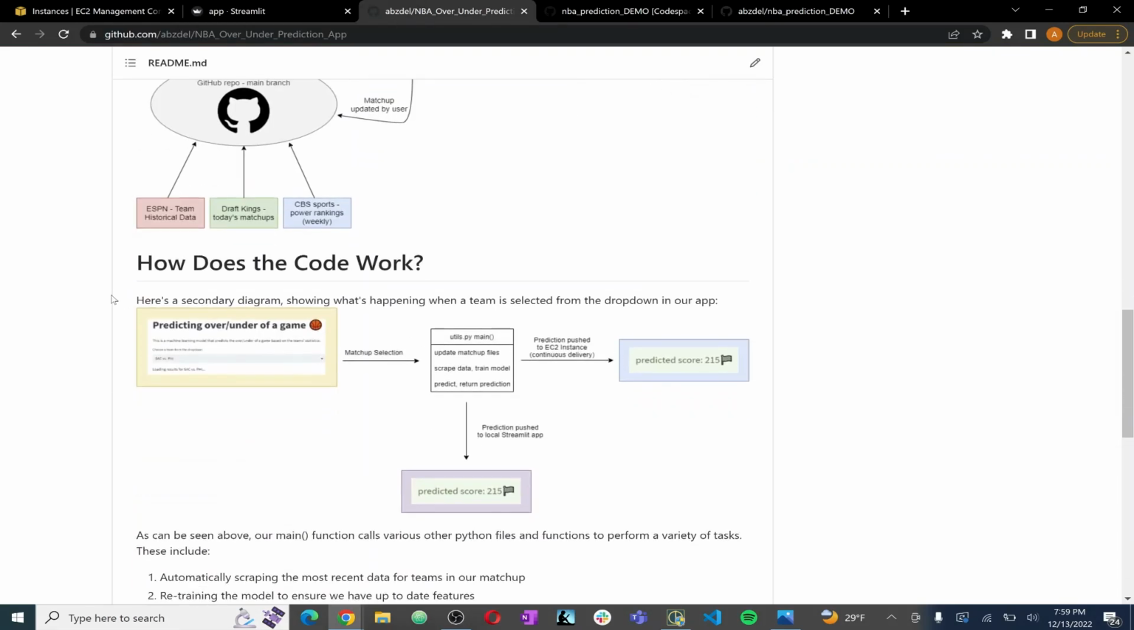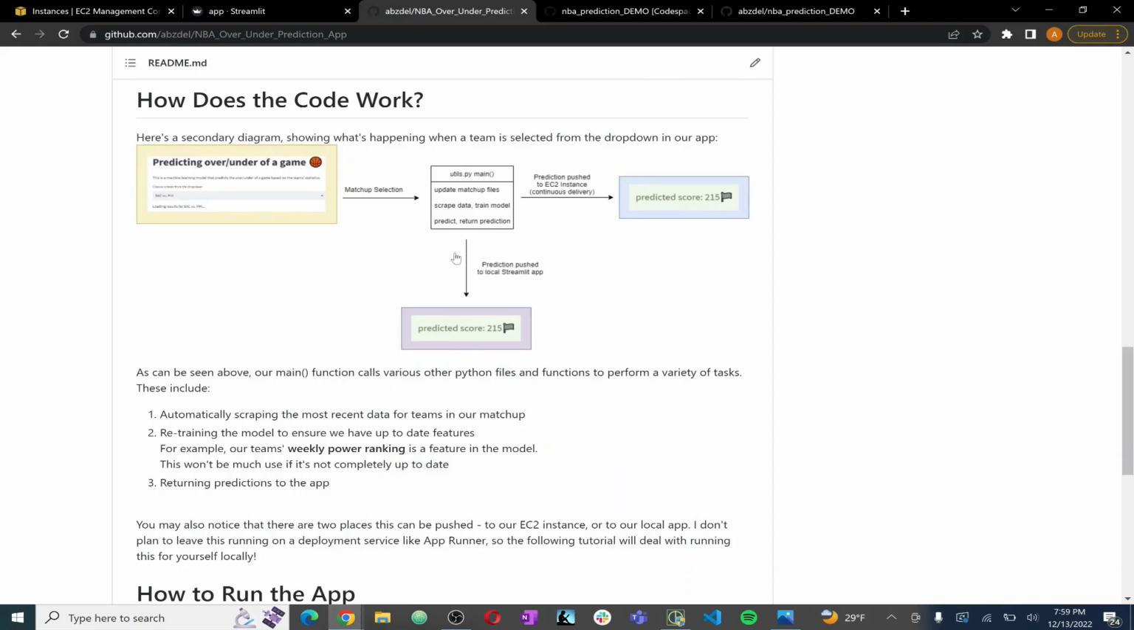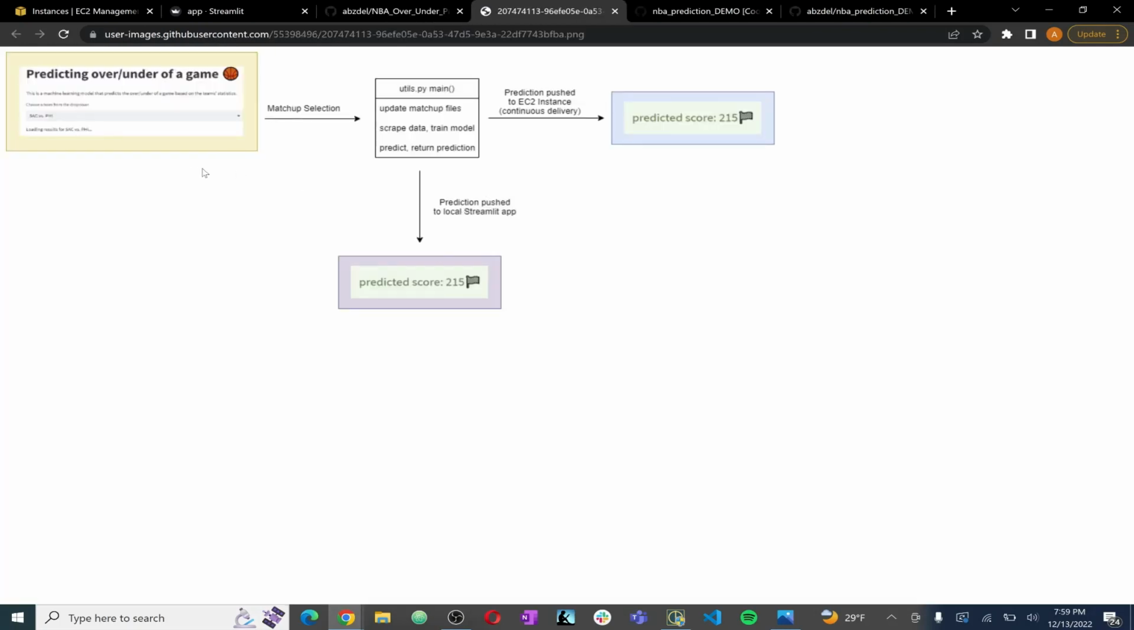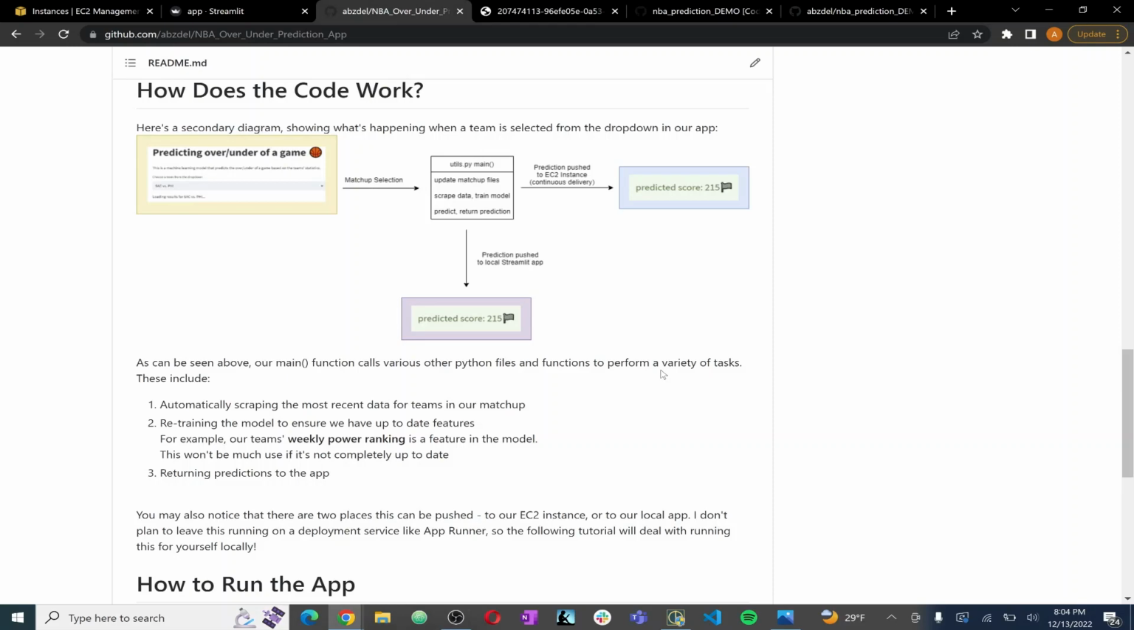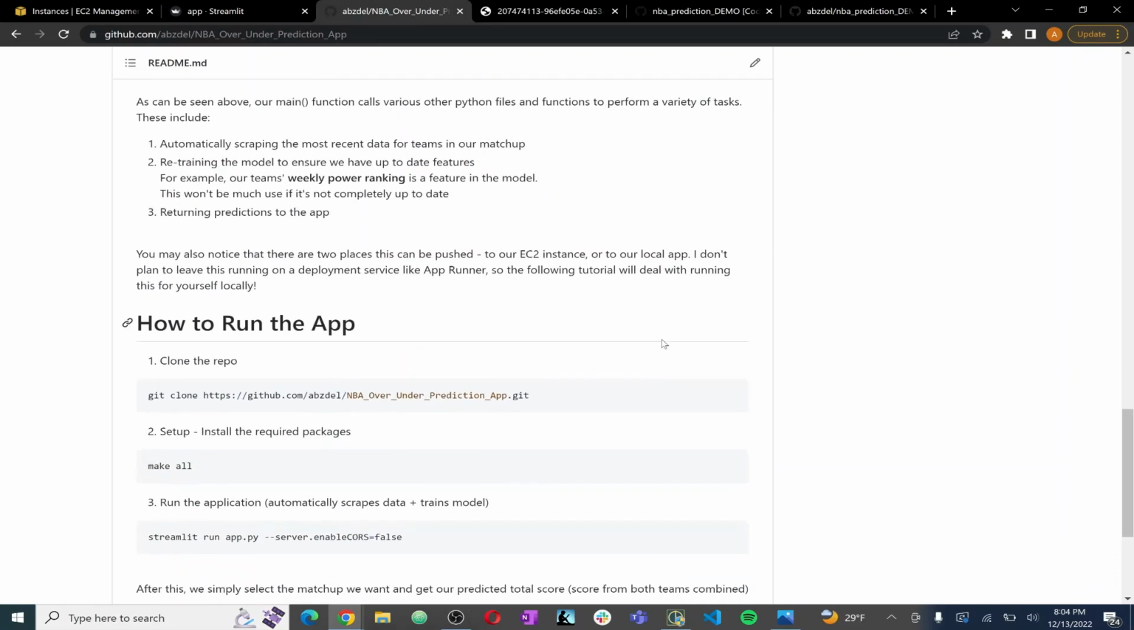To take a look at the code that's going on, we can take a look at this diagram. Obviously, this is what we just saw here on the left. We take the matchup selection and that gets passed back to the main function of our program. This updates the matchup files so that everything runs correctly, scrapes the appropriate data if we need to, retrains the model, predicts, and then returns the prediction. And as stated, this can be pushed either to our local Streamlit app or the EC2 instance.